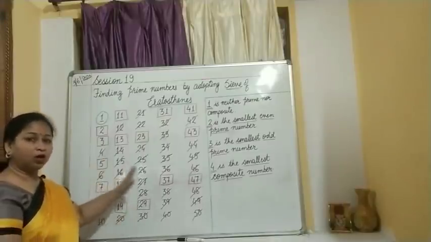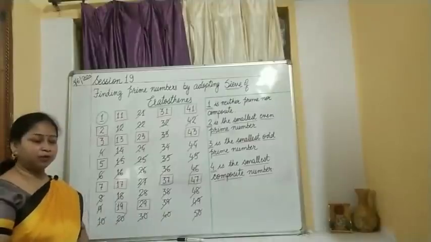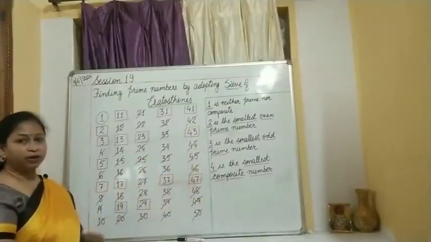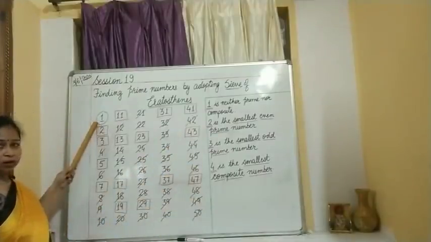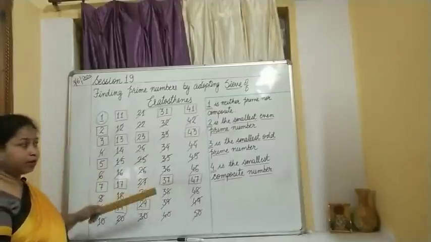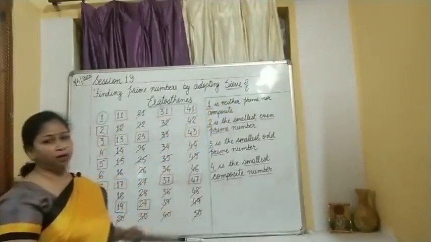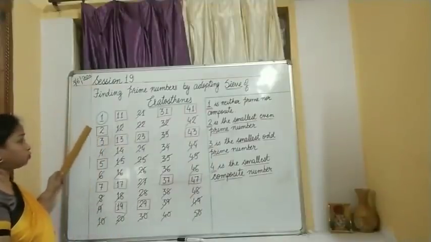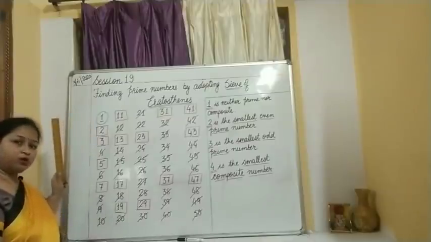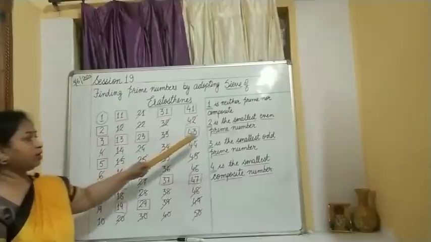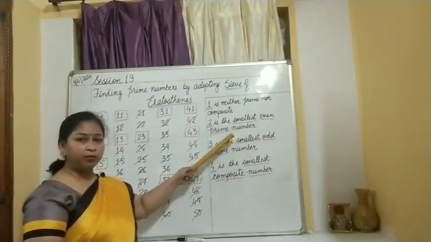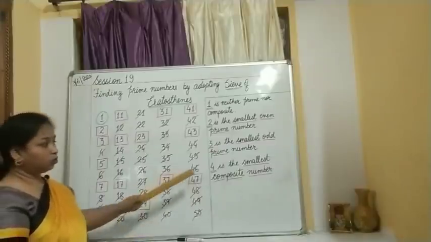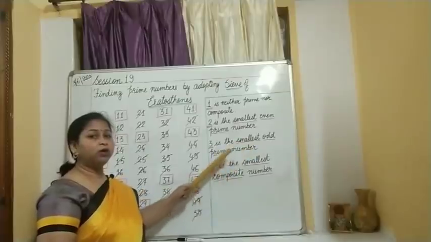Okay, learn how you have to find out the prime numbers. Based on these, there are some important facts which I have already written. 1, we have already separated out, saying 1 is neither prime nor composite. Then what is 2? 1 we are not considering. 2 is the smallest prime number, and 2 is also an even number. Can we say that 2 is the smallest even prime number? Yes. Then what is 3? 3 is an odd number. So we can say 3 is the smallest odd prime number.